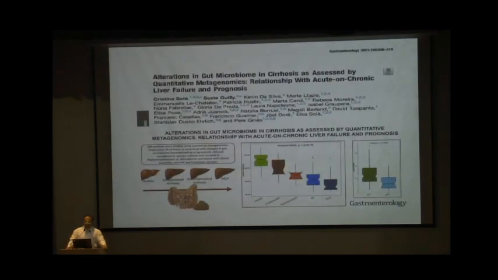Now, there are several studies which have been published. This one is from 2021 in Gastroenterology, which shows that alteration in gut microbiome in cirrhotics is definitely going to make a difference in the outcome, 90-day mortality, and functional change. As we can see, as the disease progresses from healthy to compensated to decompensated to ACLF, there are two graphs. One is the gene percentage.